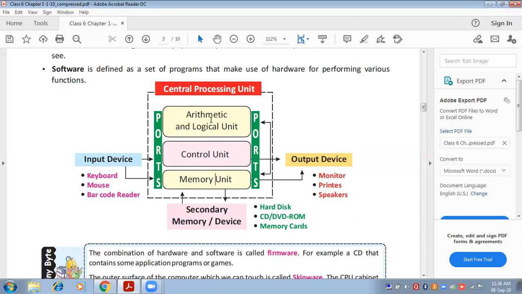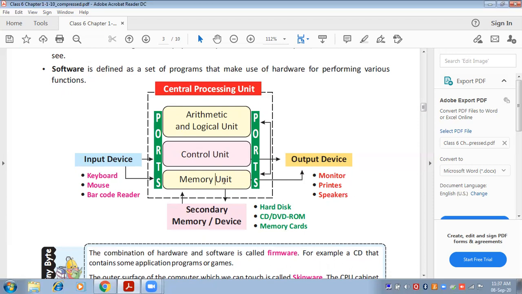So CPU is composed of 3 parts: arithmetical logical unit which performs calculations, control unit which controls everything, where the data has to go, where it should not go, where the data has to be stored, whether to display it on output, or what to do. This is controlled by control unit only.